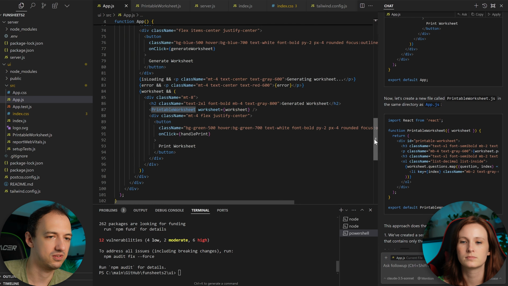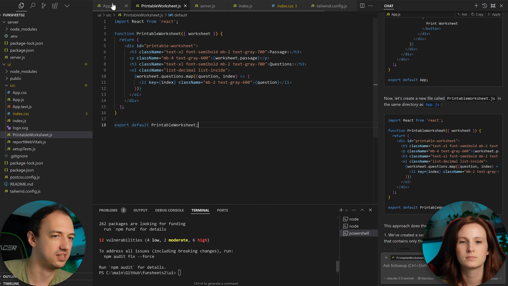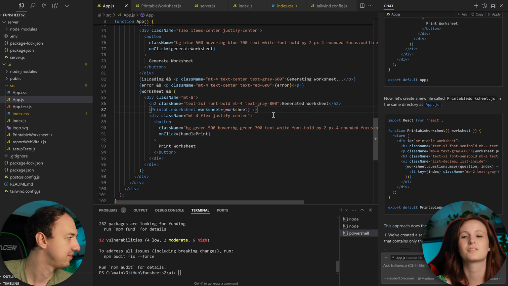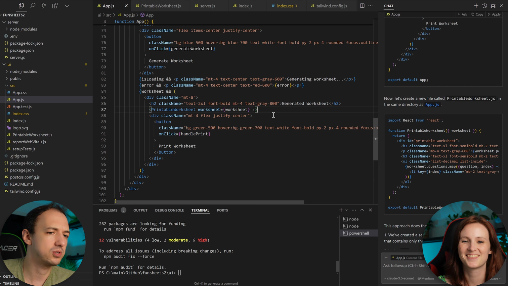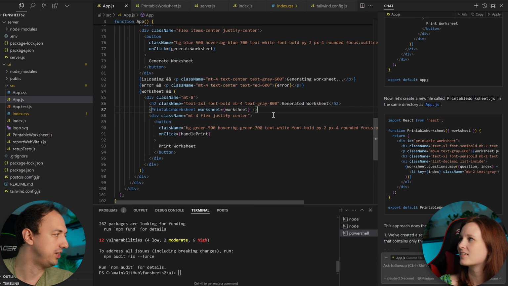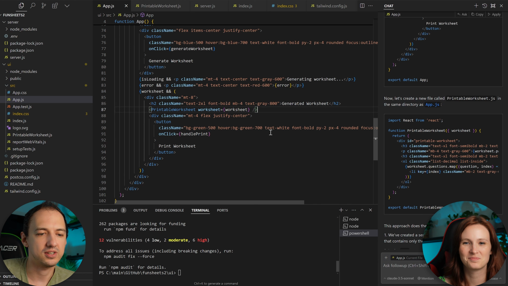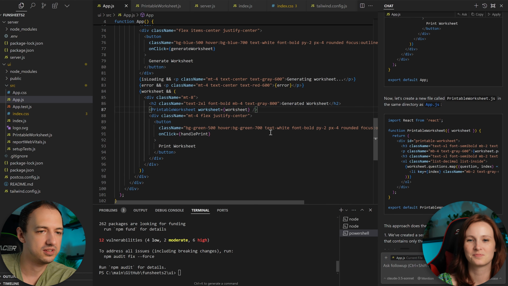And then it's going to use it over here. So this is basically the same thing as just having all of this code pasted in here. Gotcha. Okay, that's cool. And that becomes really useful, especially if you want to reuse pieces of your code. All right, let's give that a try. Let's go to the UI and see if that worked.